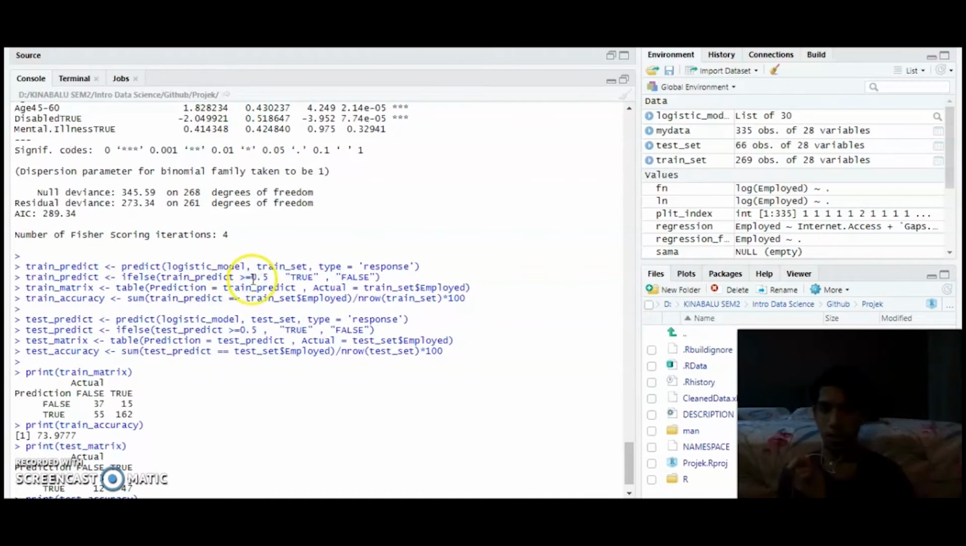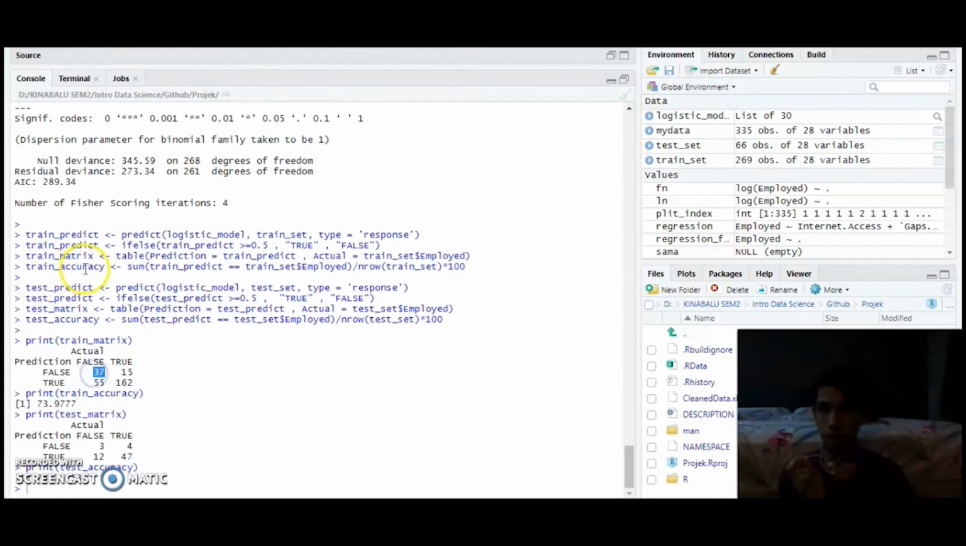When the prediction is more than 0.5, it will be true, otherwise it will be false. Then we do the confusion matrix. Then we find the accuracy. To find the accuracy, we sum the true positives and true negatives, then divide by the number of rows, which is 269, and multiply by 100. So we get the accuracy, and we do the same for the test set. That's all from me. Thank you.